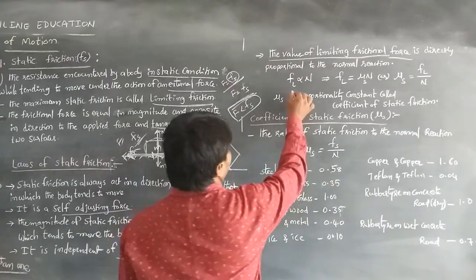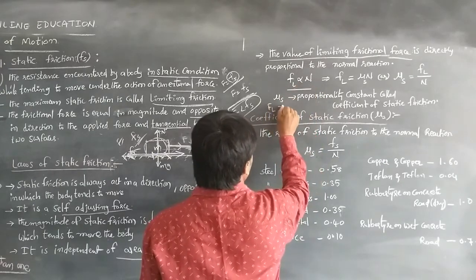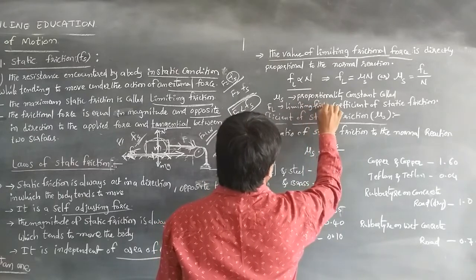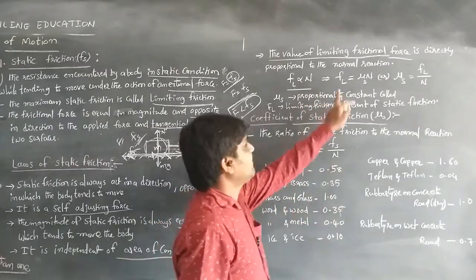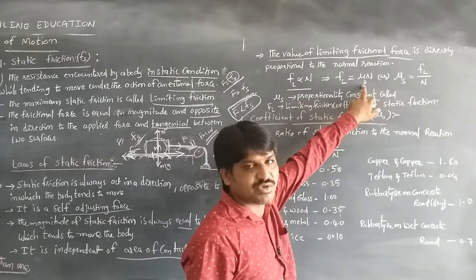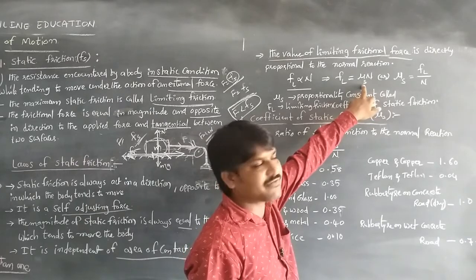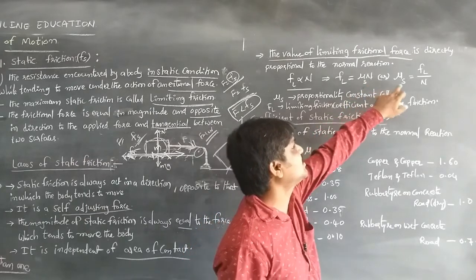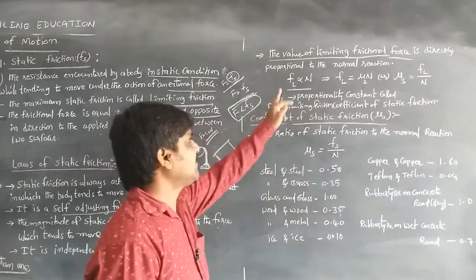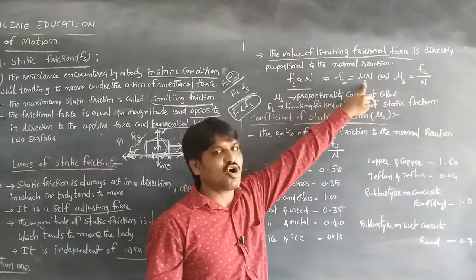So here we know that Fl is proportional to N, where Fl, with suffix L, is the limiting friction. So Fl is equal to mu s into N. Mu s is a proportionality constant, called the coefficient of static friction. That is, mu s is equal to Fl by N. Here Fl means limiting friction, N is the normal reaction, and mu s is the coefficient of static friction.